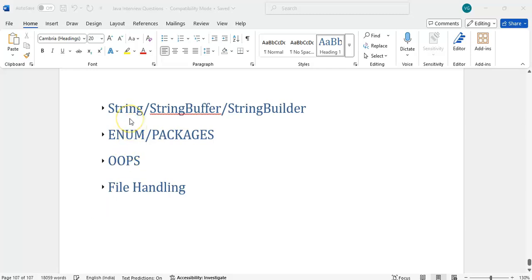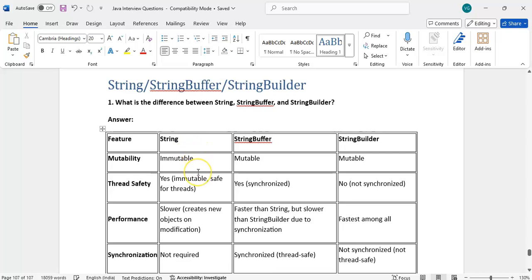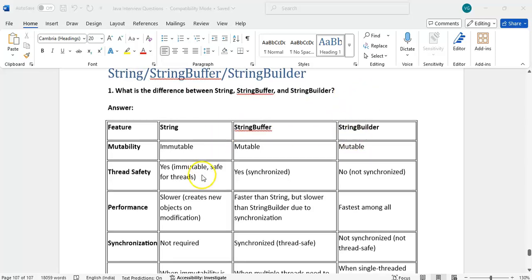Today's class, quickly we'll jump into StringBuffer and StringBuilder. What are the interview questions we can expect on this? First question, definitely we will get this question. What is the difference between String, StringBuffer, and StringBuilder?